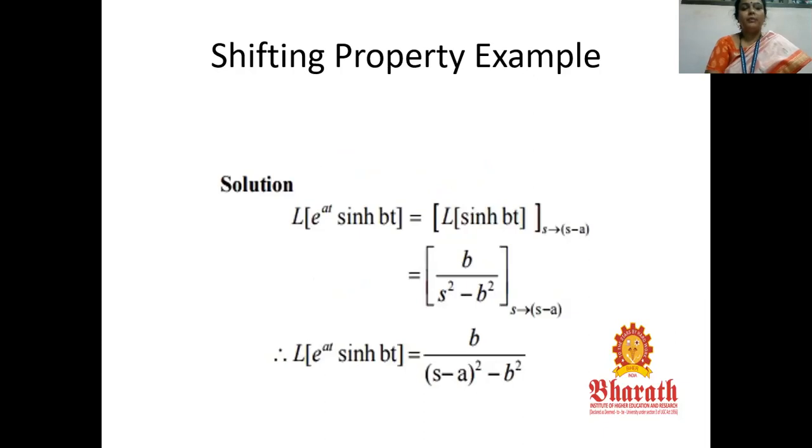Next, another example for the shifting property: L of e power at sinh bt is equal to L of sinh bt with s tends to s minus a. The Laplace transform of sinh bt is b by s square minus b square. Now replacing s by s minus a, using the shifting property, we get b by s minus a the whole square minus b square. So L of e power at sinh bt is equal to b by s minus a the whole square minus b square.